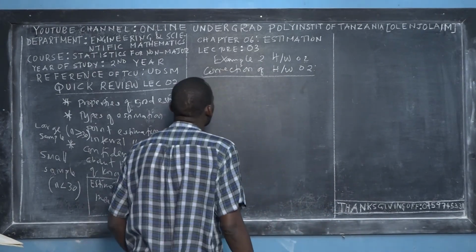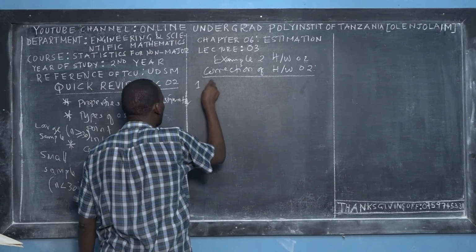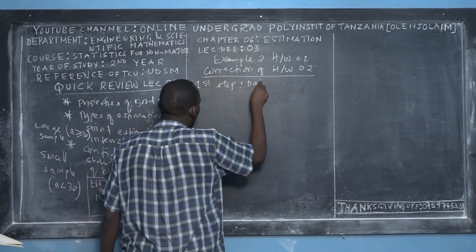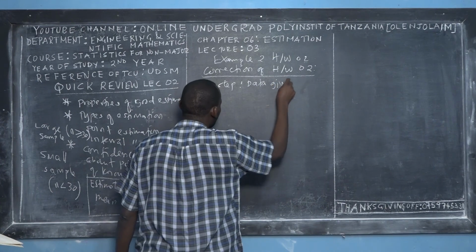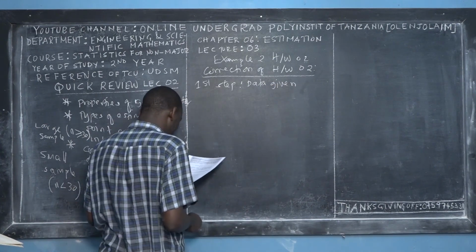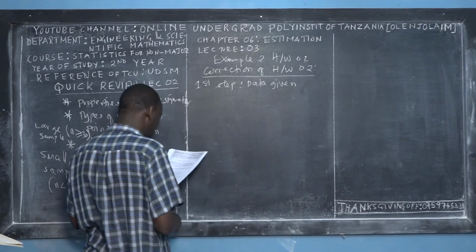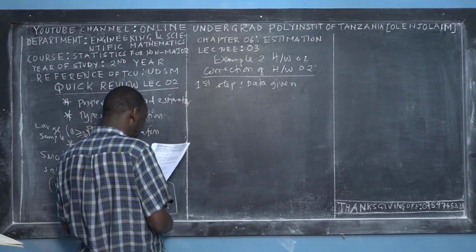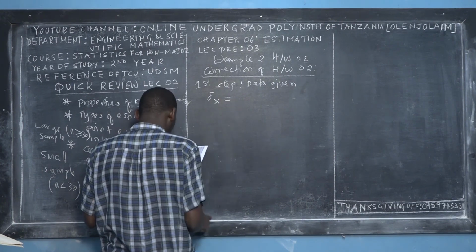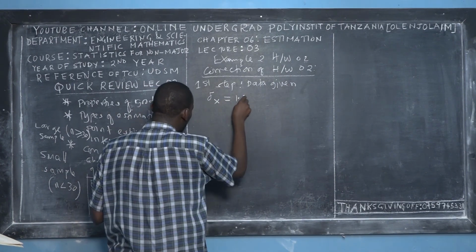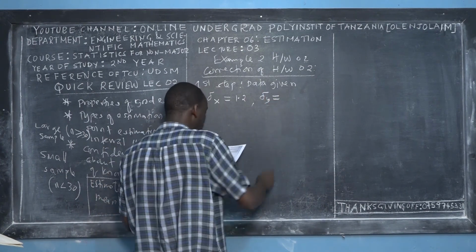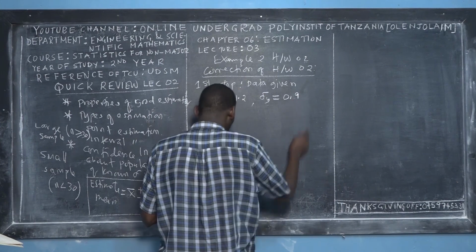So how do you solve this problem? The first step is to analyze the data given. We are given the following data: the standard deviation for population x is 1.2, and the standard deviation for population y is 0.9.